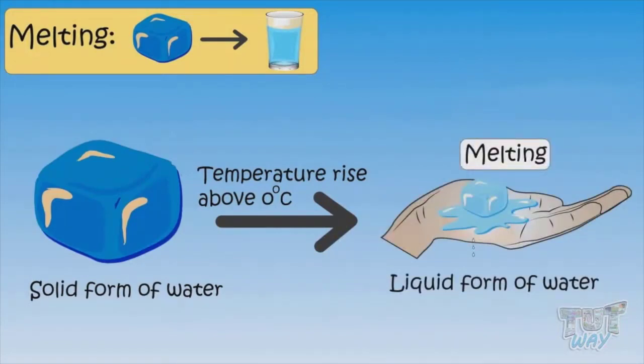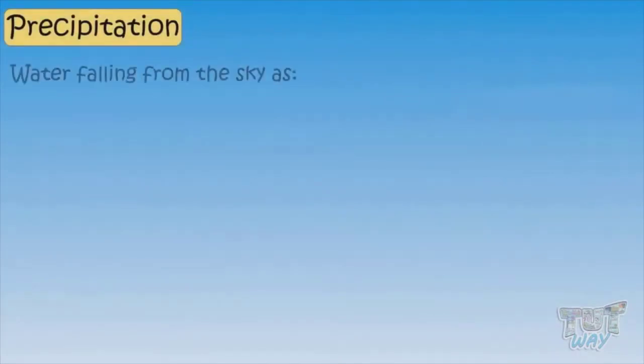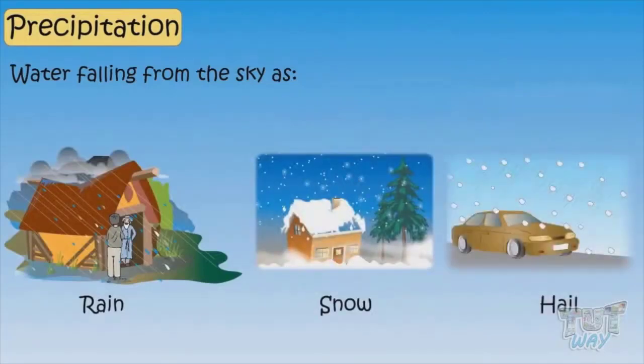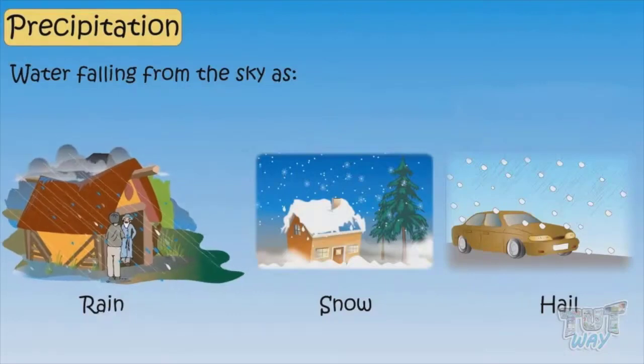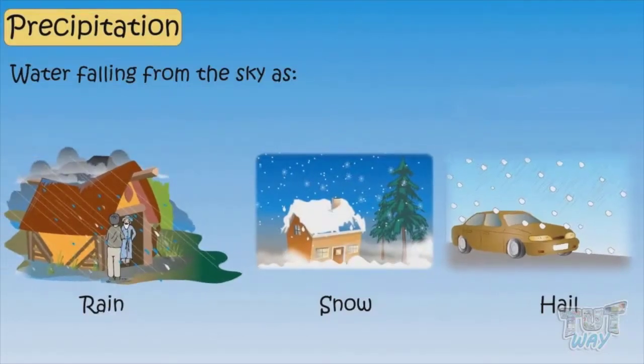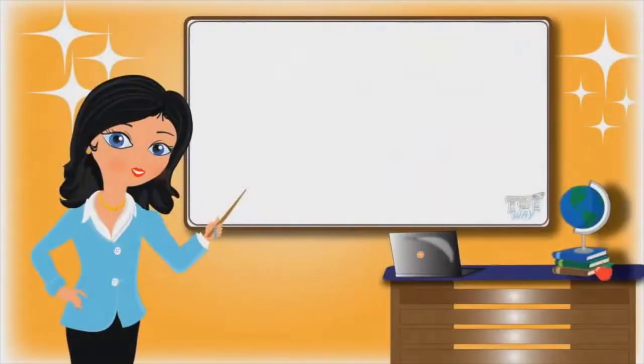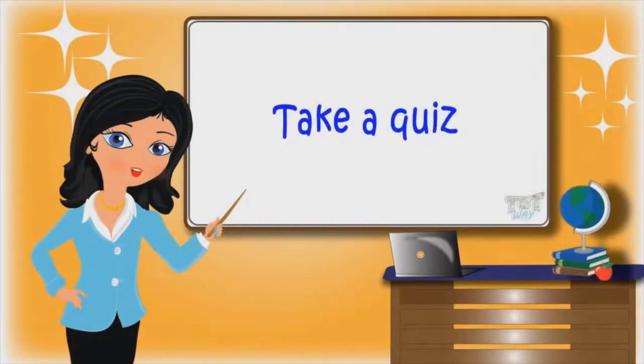Now let's learn what is precipitation. Water falling from the sky as rain, snow, or hail is called precipitation. Rainfall, snowfall, and hailstorms are all examples of precipitation. So kids, today we learned a lot of properties of water and also states of water. Now you may go ahead and take a quiz to learn more.